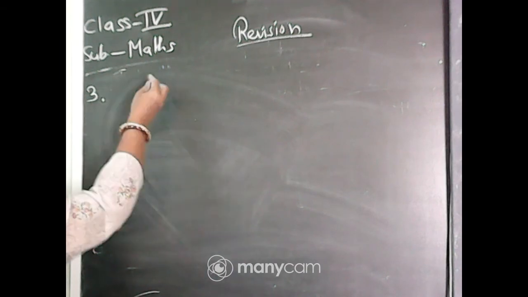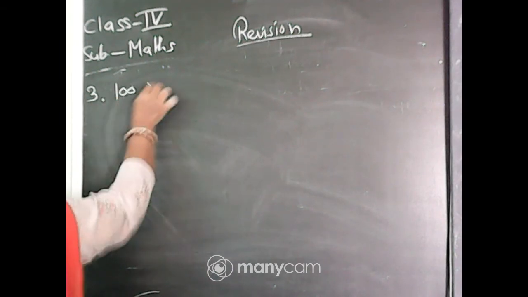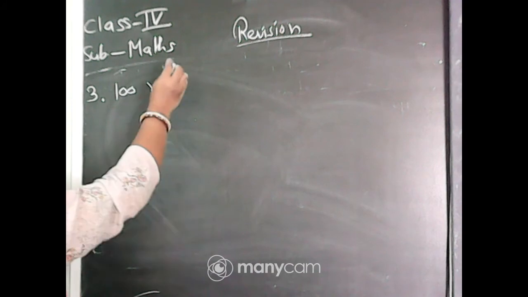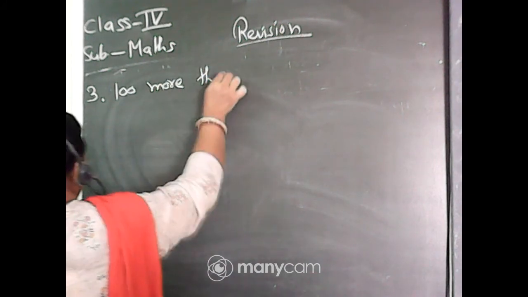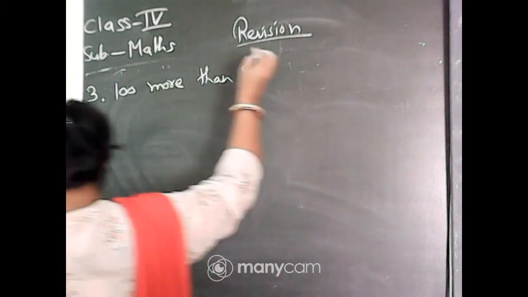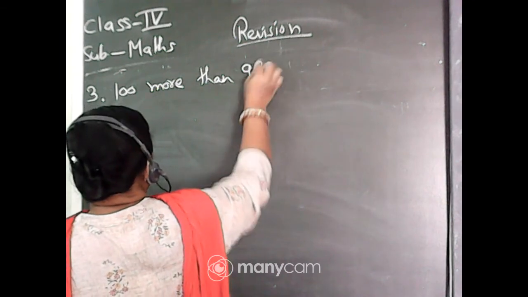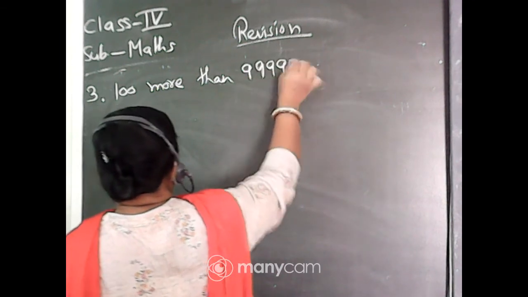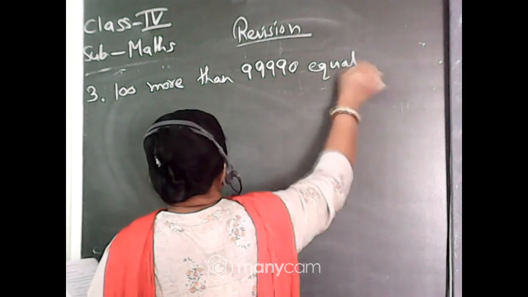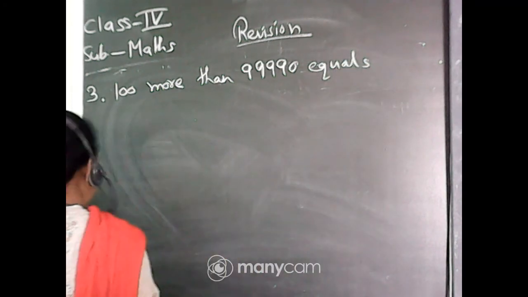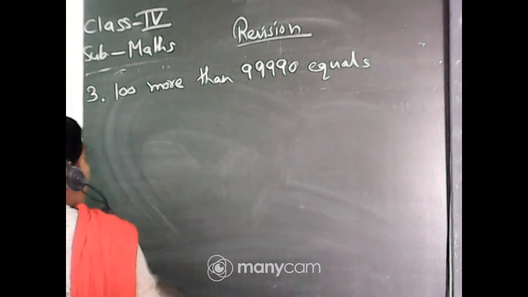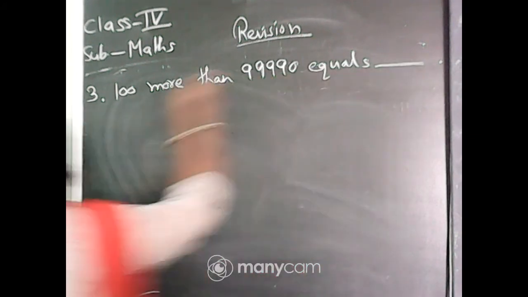Number 3, 100 more than 99,990 equals dash.